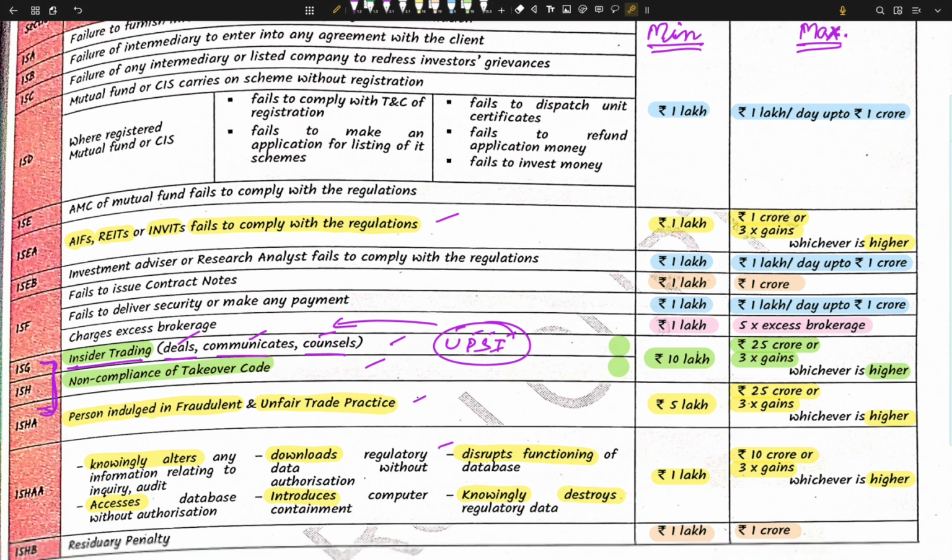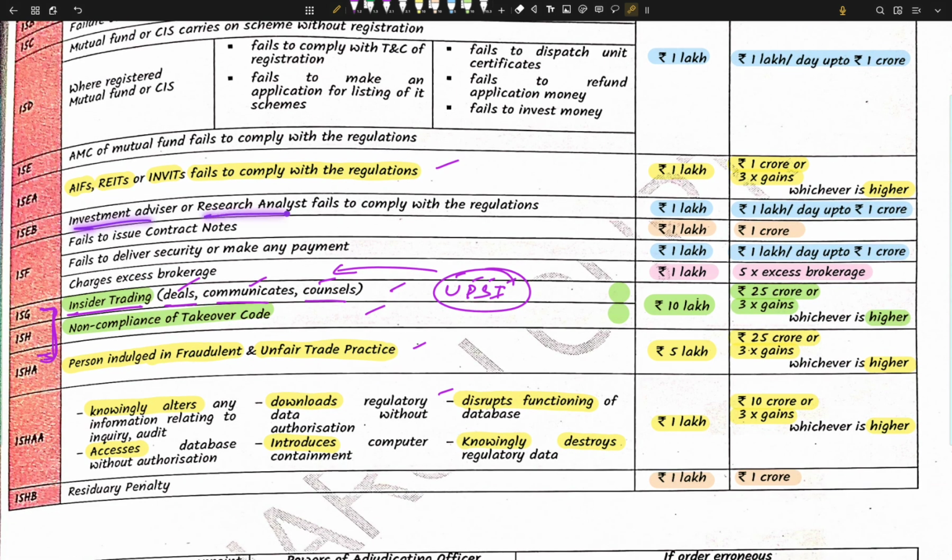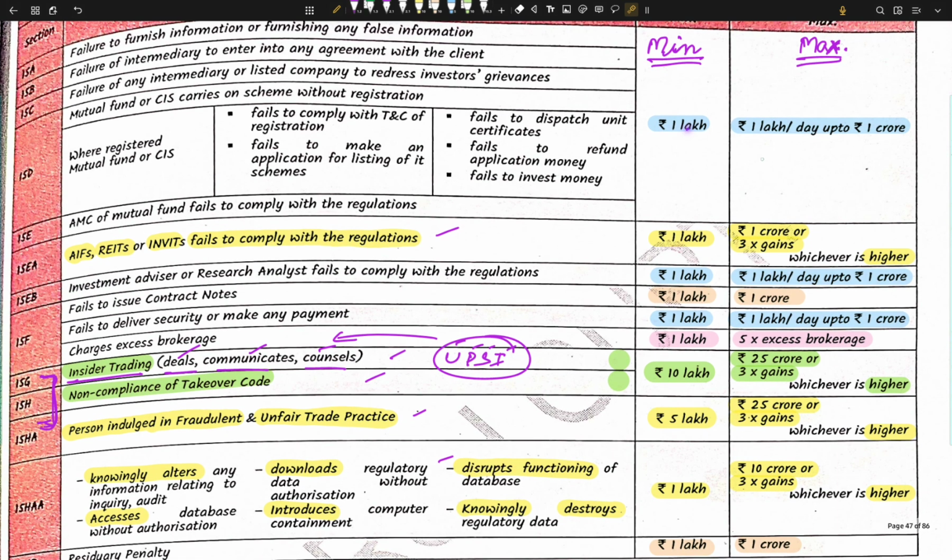So here it is different, that is 1 lakh minimum, then 1 lakh per day up to 1 cr. Okay, so next we are discussing an investment advisor or research analyst failing to comply with the regulation, and it is the same one. I have color coded them accordingly: blue is the same penalties, and yellow is the important ones. 1 lakh per day up to 1 cr. Then next is failing to deliver securities or make any payment. Then 1 lakh per day up to 1 cr.